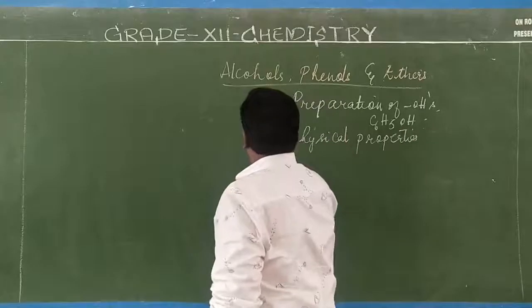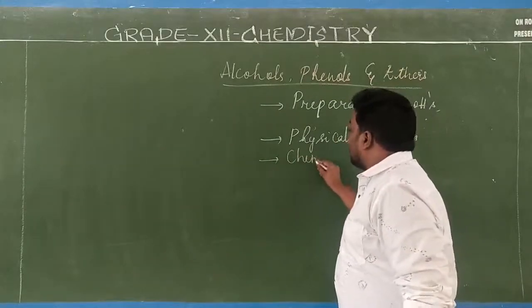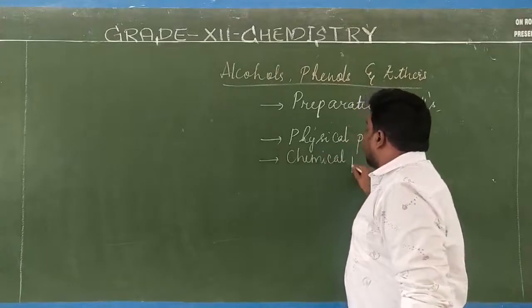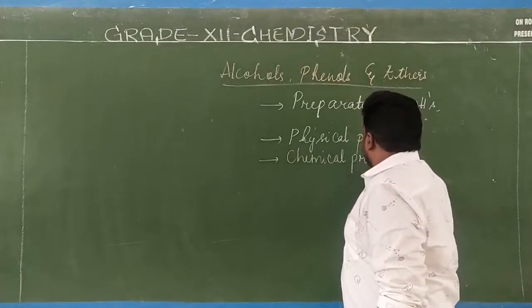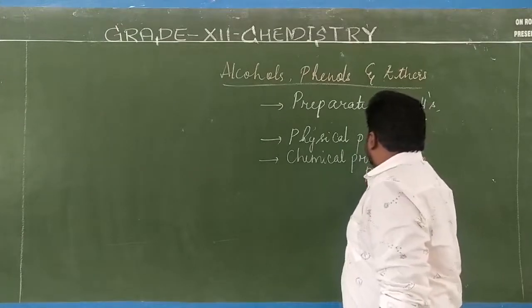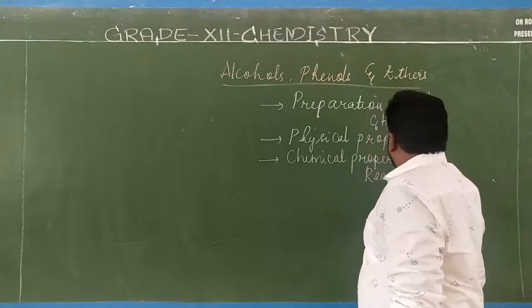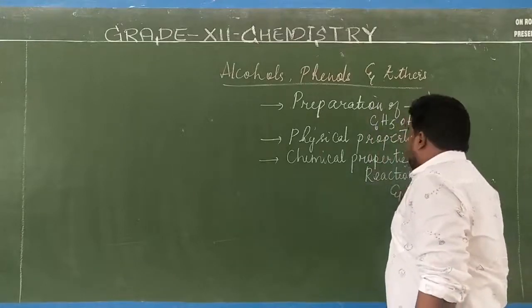and third, we studied the various chemical properties and chemical reactions of alcohols and phenol.